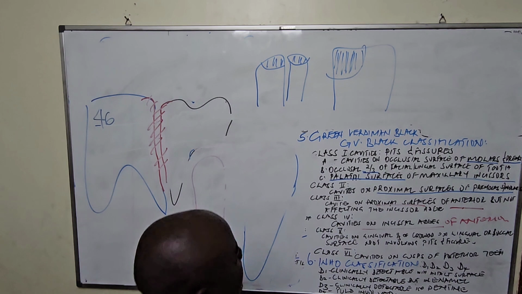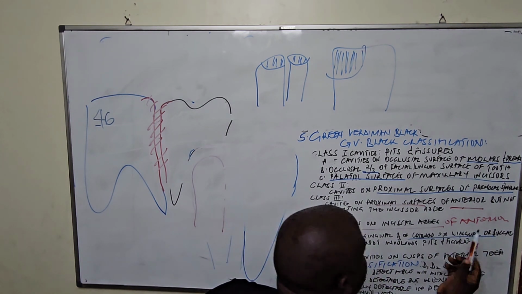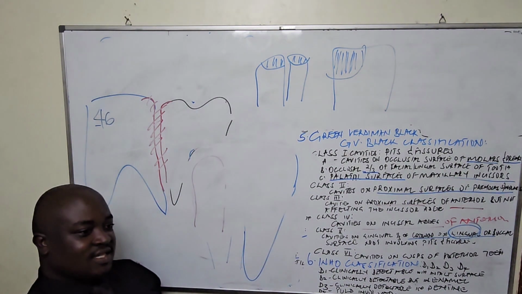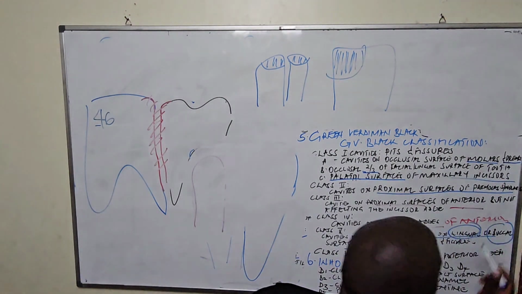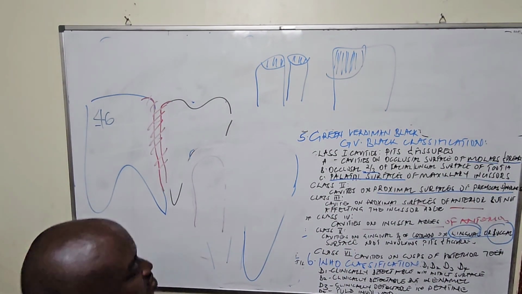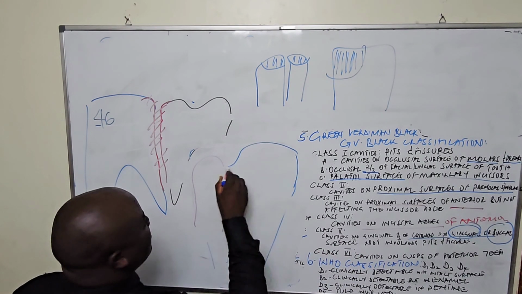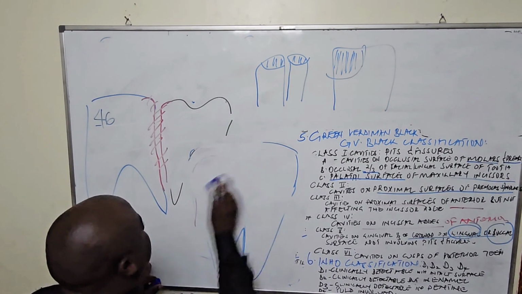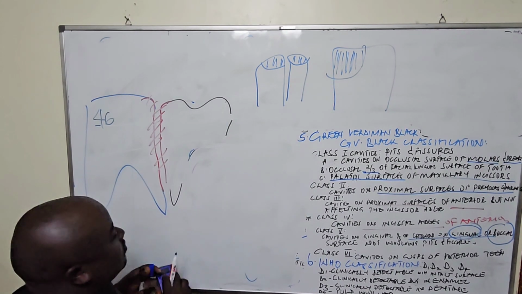We are saying this is around the gingival third of the crown, on either the lingual surface, which is the surface towards the tongue, or the buccal surface, which is the surface towards the what? Towards the cheek. So on our teeth, the surface towards the cheek.